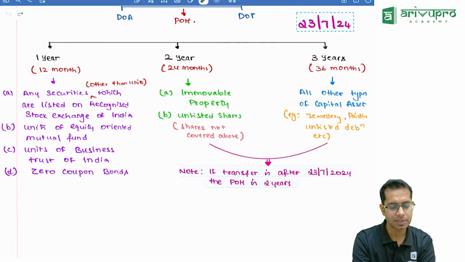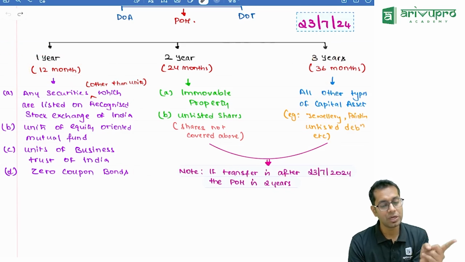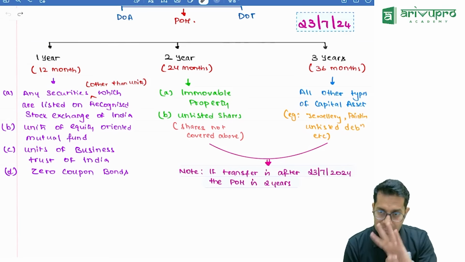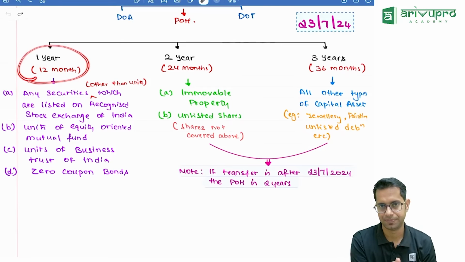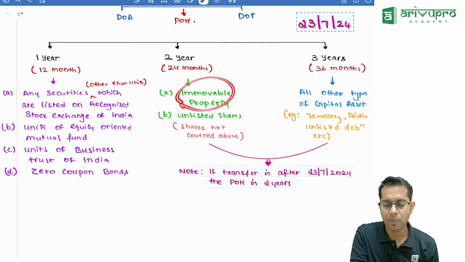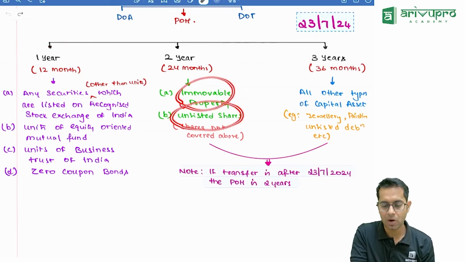Which are those items, sir? Any securities other than units which are listed on a recognized stock exchange of India, or units of equity oriented mutual fund, units of business trust of India, or zero coupon bonds. On these 4 items, the period of holding is 1 year. And for immovable property and unlisted shares, the period of holding is 2 years only. Now also it is 2 years.